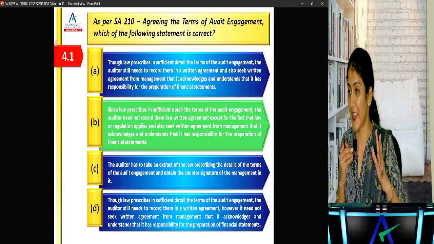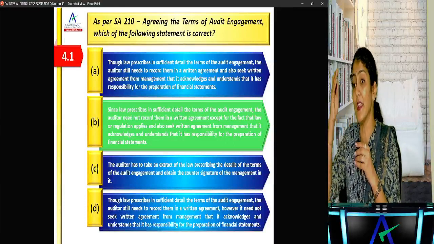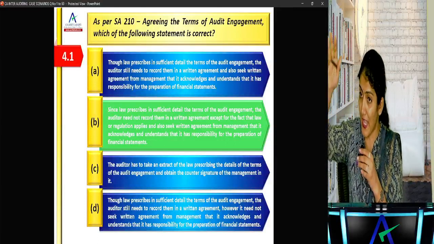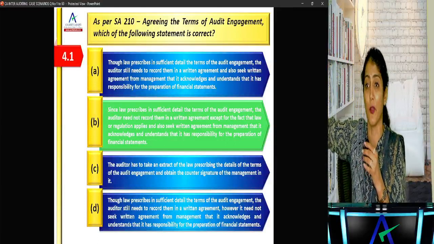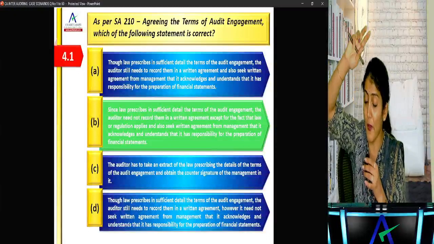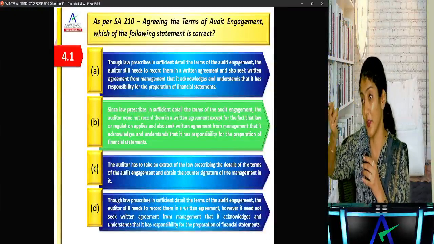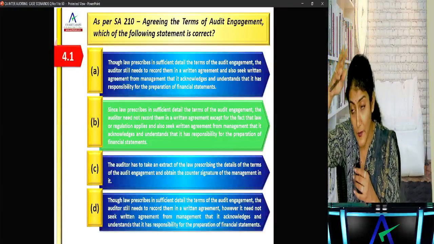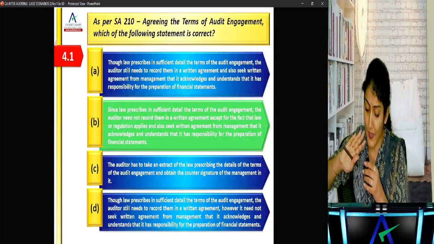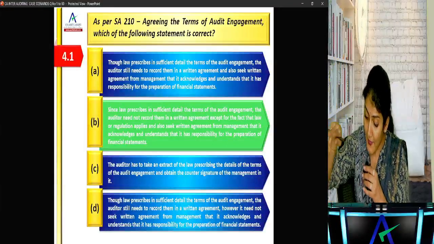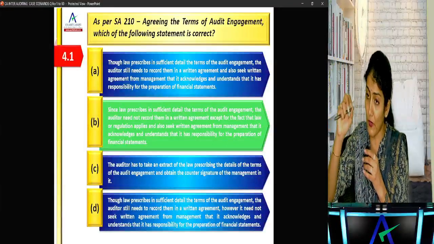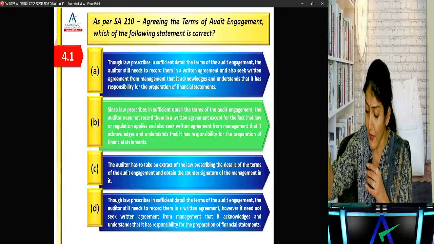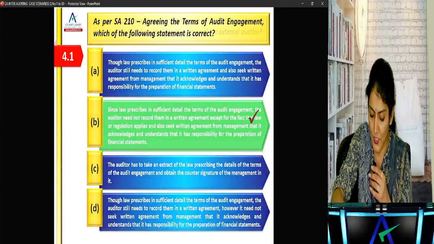Right, B is the correct option. What does it say? Written agreement or any other suitable form. So any other suitable form is what? It can be a written agreement or in any other suitable form. Why any other suitable form? Because here it has been prescribed by the law or regulation. So that's again a nitty-gritty of SA 210. Since law prescribes in sufficient detail, the auditor need not record them in a written agreement, except for the fact that the law or regulation applies, and also seek a written agreement from the management that it acknowledges and understands that it has the responsibility for preparation of financial statements. Okay.